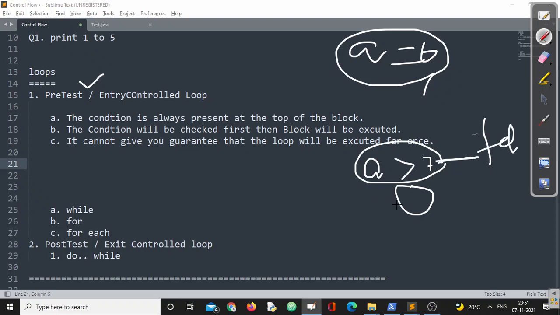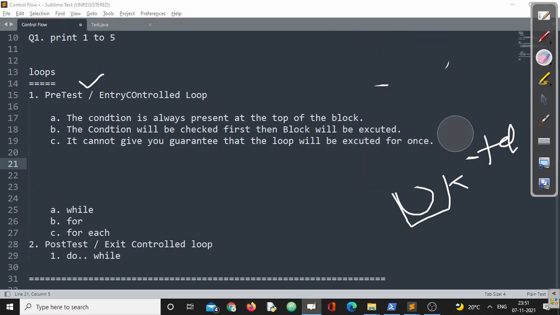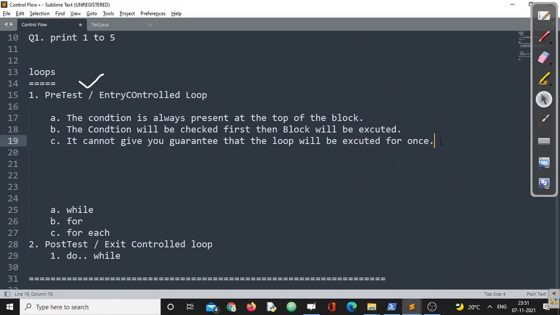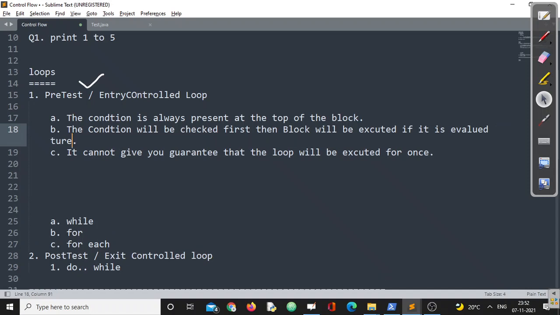The moment it is false, the entire block will be ignored, right? So it doesn't guarantee that things will be executed at least once. That purely depends upon the satisfaction of the condition. The condition will be checked first, then the block will be executed if it evaluates to true. Remember this particular point.